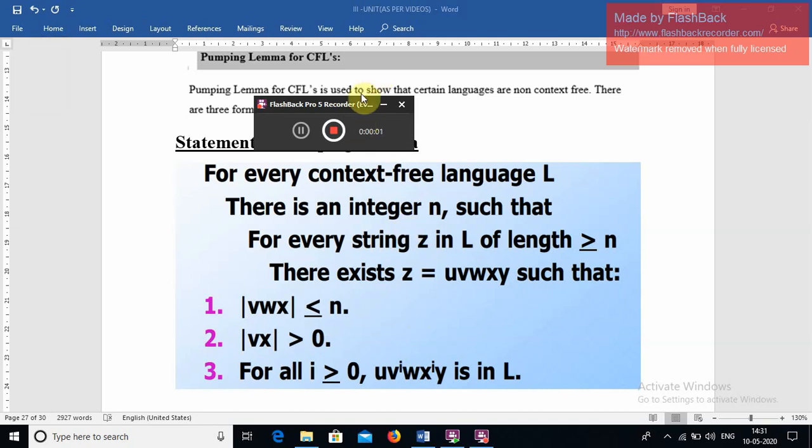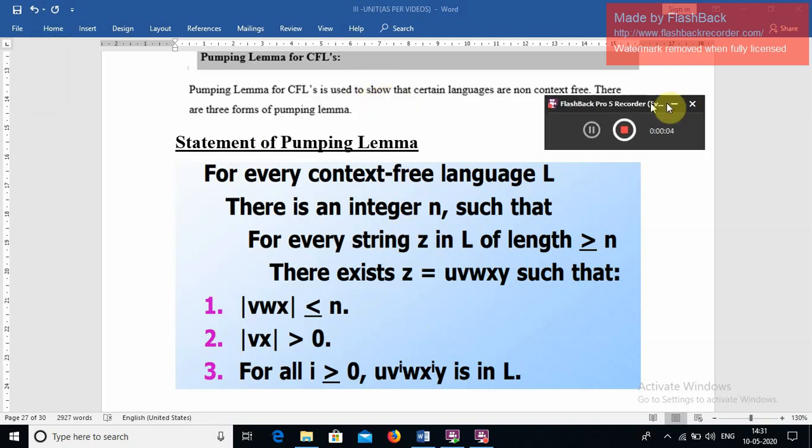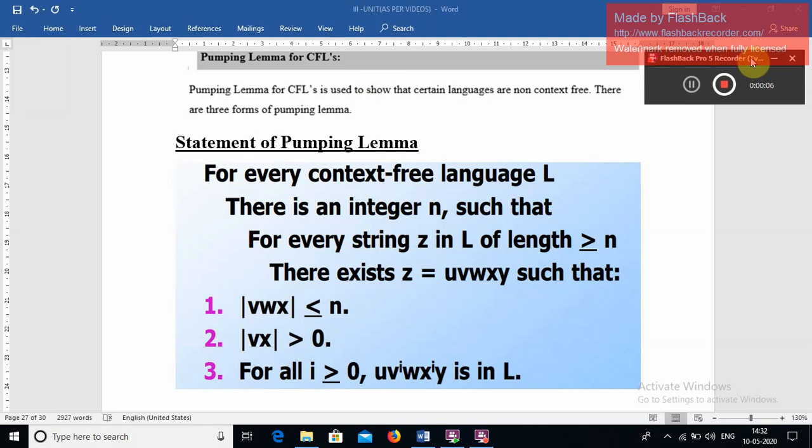Hi everyone. The next topic is the pumping lemma. We already discussed the pumping lemma for regular languages. Now this is the pumping lemma for context-free languages. Here also the pumping lemma is used for the same purpose, that is, the pumping lemma for CFL is used to show that certain languages are not context-free. I'm repeating, to show the language is not context free, we can take the help of the pumping lemma.